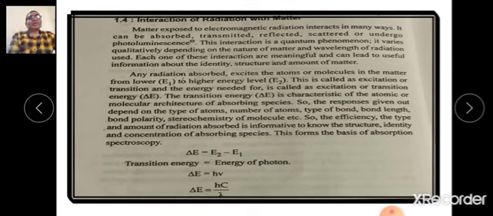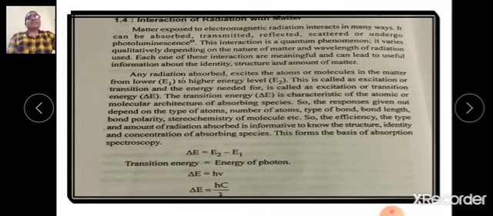The first point we are going to study is the interaction of radiation with the matter. When matter is exposed to the electromagnetic radiation, it interacts in many ways. It can be absorbed, transmitted, reflected, or scattered. This interaction is a quantum phenomenon, and it varies qualitatively depending upon the nature of the matter and the wavelength of radiation.